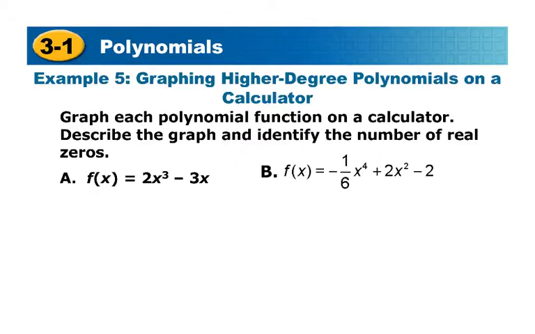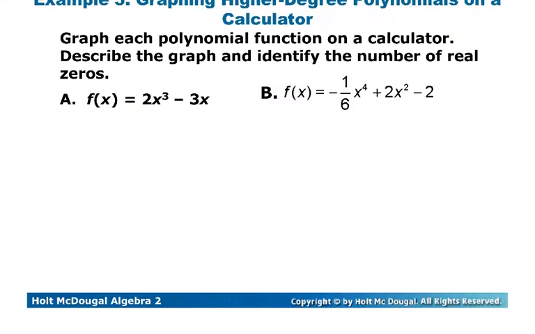Alright, so taking a look at graphing our higher degree polynomial, they want you to graph it and describe the graph and identify the number of real zeros. So usually when I think of describing a graph, it's best if we actually take the graph and draw it. So on your TI-84 Silver Edition, if you click on the one that's provided for you, you're going to end up having to click through a few things.